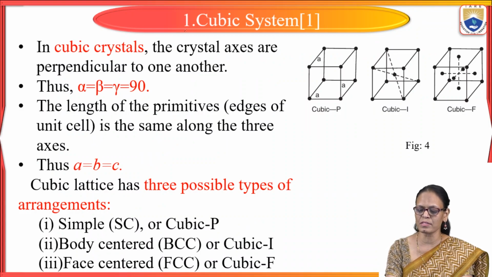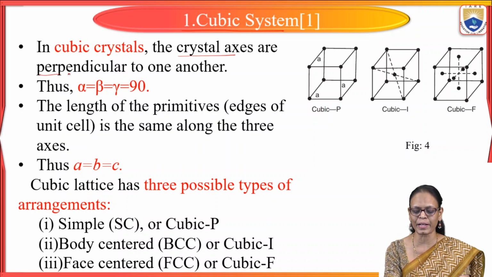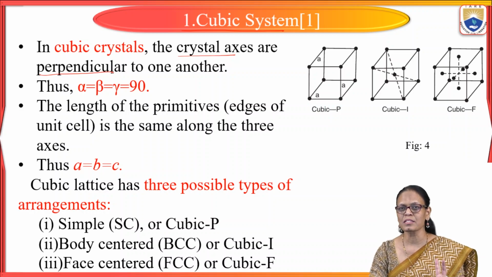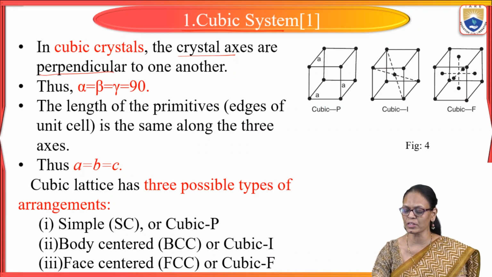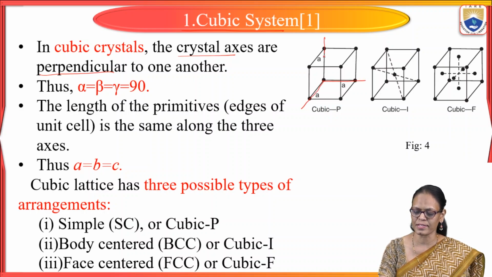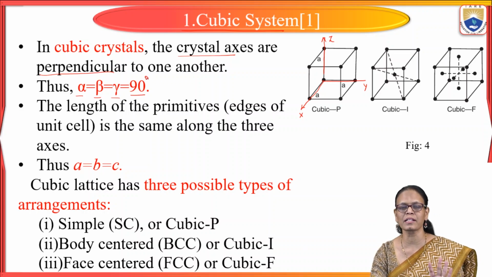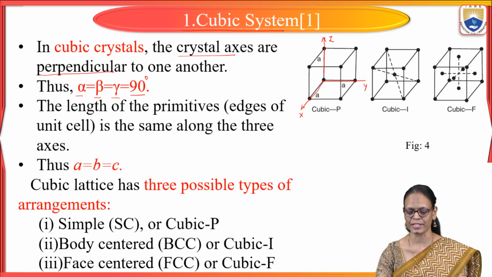So, the first one is the cubic system. In a cubic crystal, the crystal axes are perpendicular to one another. That means the 3 axes we are talking about, X, Y and Z, are perpendicular to each other, so alpha, beta and gamma are equal to 90 degrees. All the 3 angles are equal, and they are equal to 90 degrees.